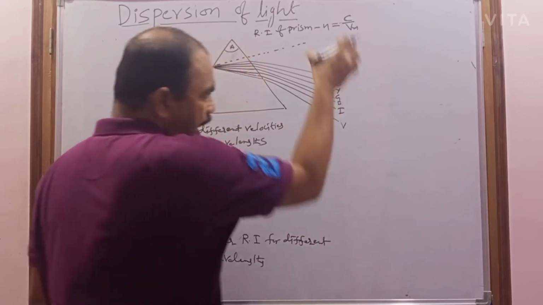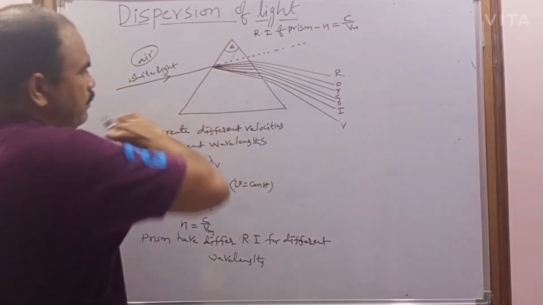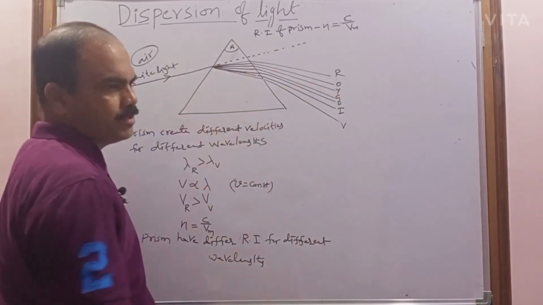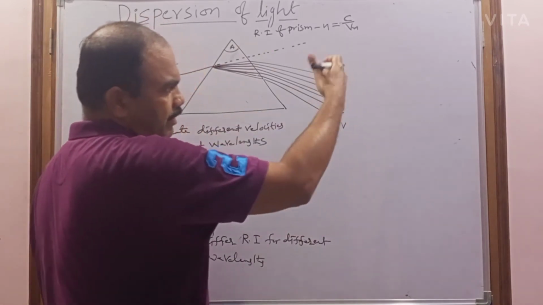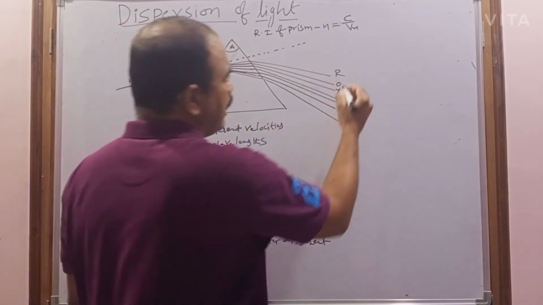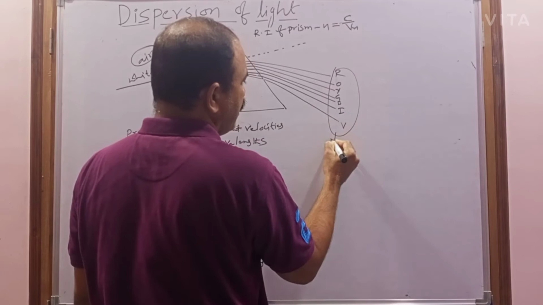So we can observe a band of color. When white light is incident on the prism and comes out of the prism, it is split into different colors. This band of colors is called a spectrum.